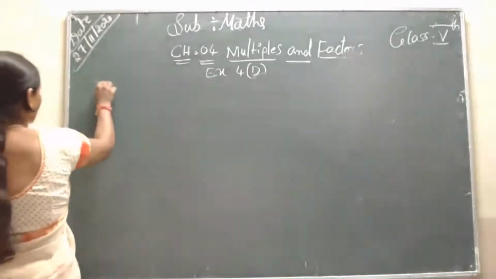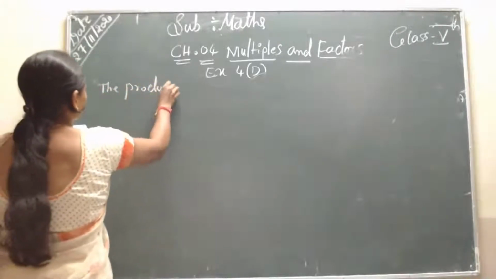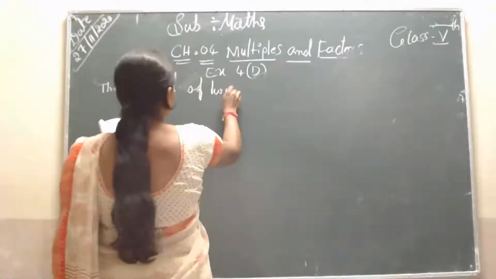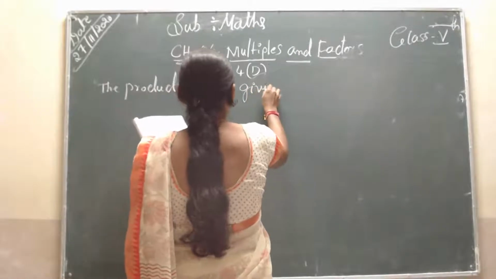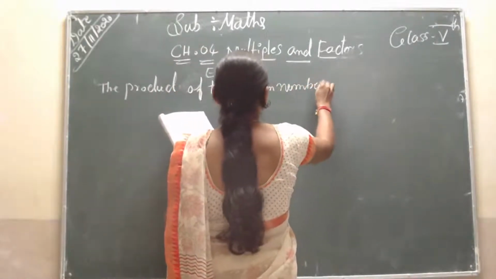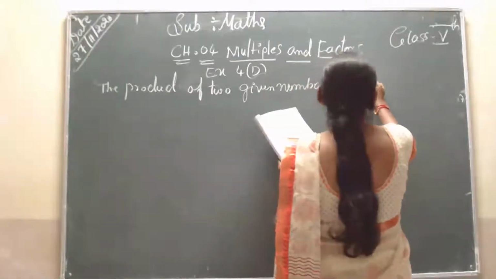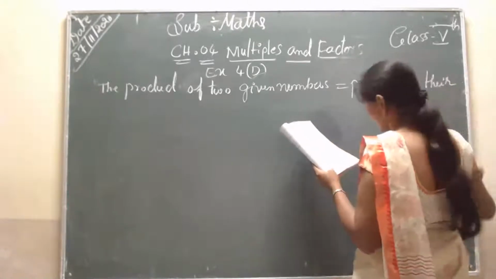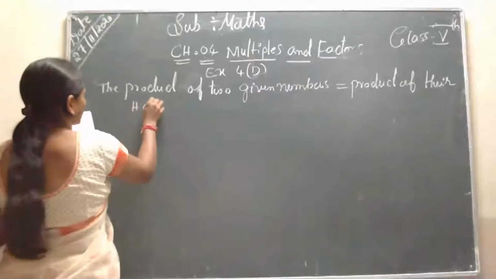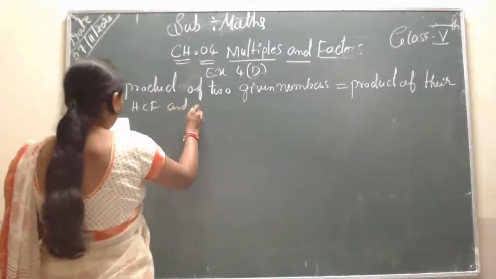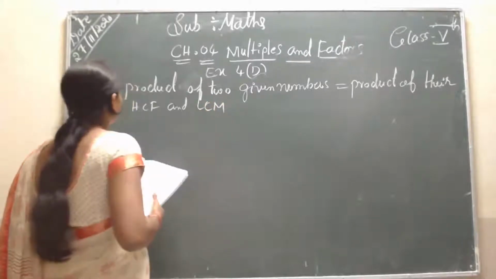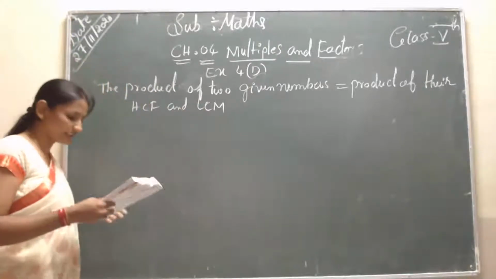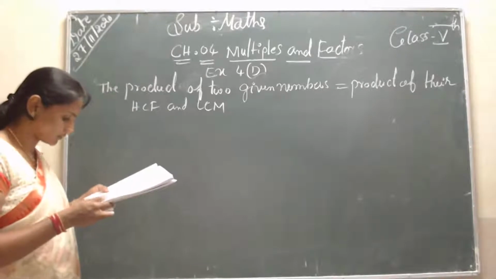Students, once again: the product of two given numbers is equal to the product of their HCF and LCM. Since the product of the two numbers is given, it is equal to the product of their HCF and LCM. So students, don't forget this formula.